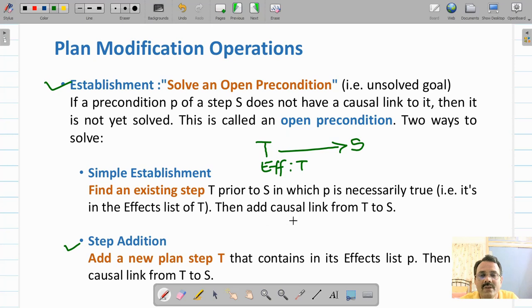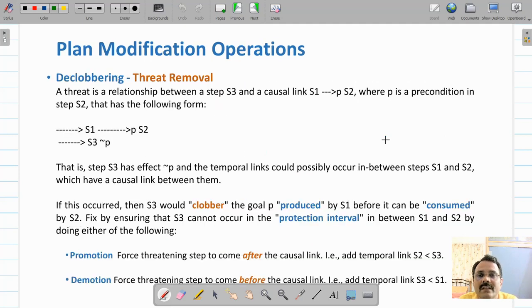In step addition you add a new step T that contains P in its effect list. T may not be there, so you add it explicitly. In its effect list you will have P, which is the precondition for S. Then you add a causal link from T to S. So these are the two ways by which you can work on open preconditions.